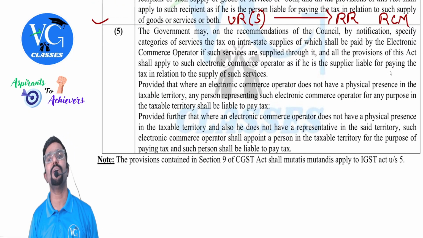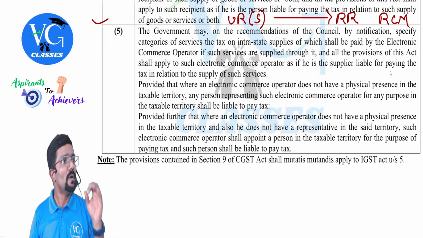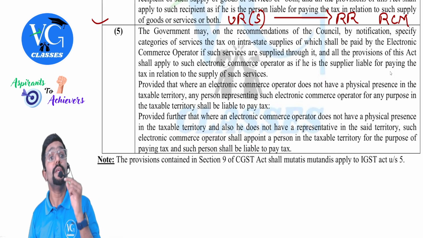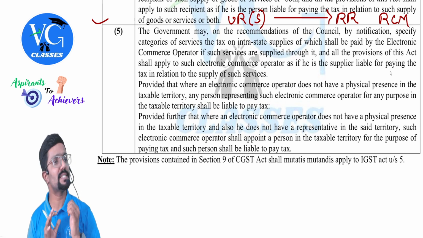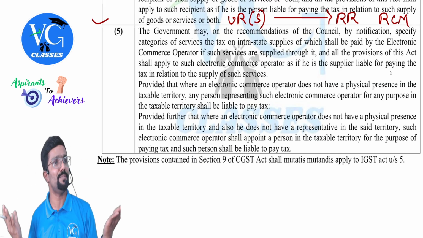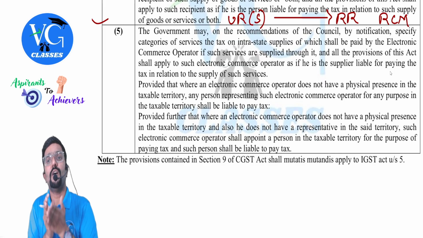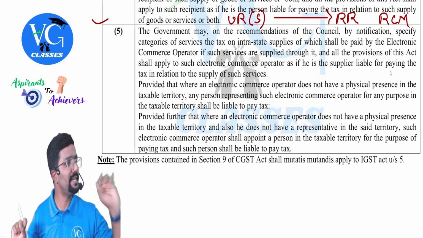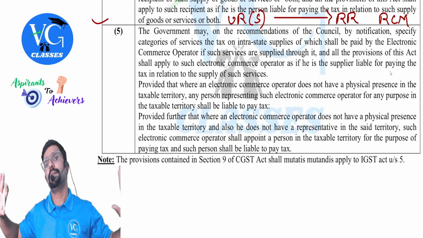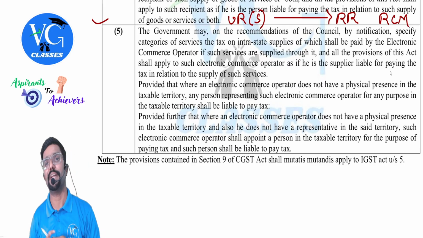It is again giving power to the government to notify the supply of services on which tax is to be paid by whom? E-commerce operator. Actually, your e-commerce operator is neither the supplier, nor the recipient, he is like a middleman, who just owns a platform. Now, through this platform, you are receiving some services or you are supplying some services. They are not targeting the supplier, they are not targeting the recipients. Whom are they targeting? The middle guy, who is an e-commerce operator.